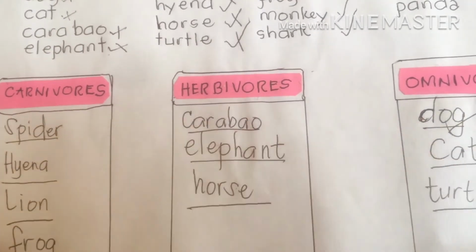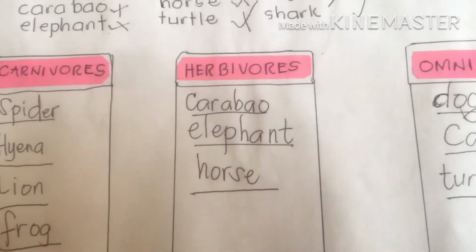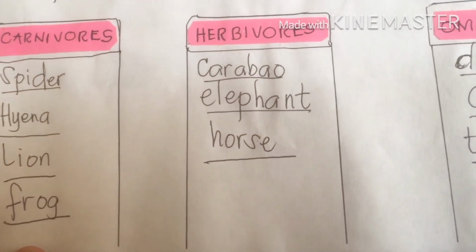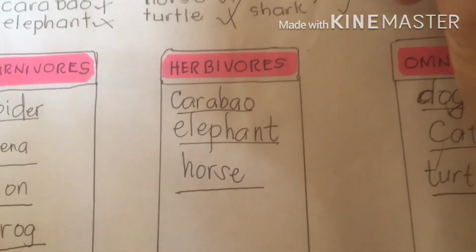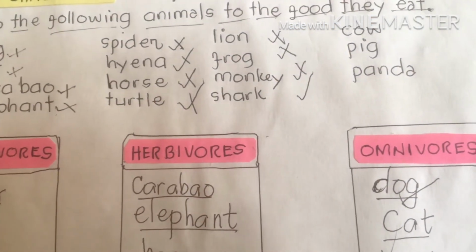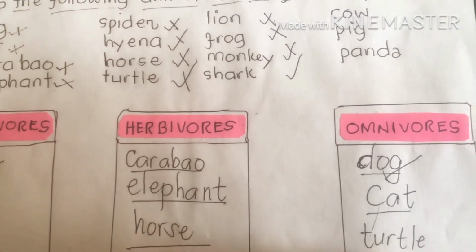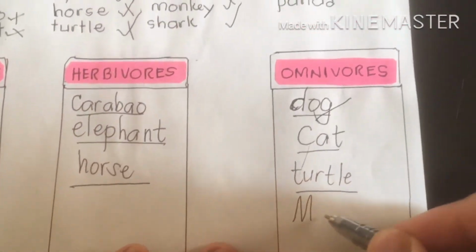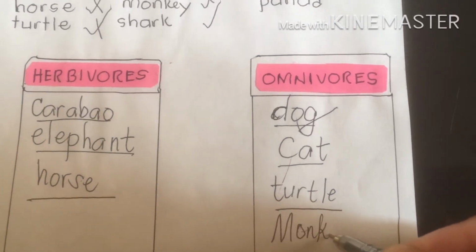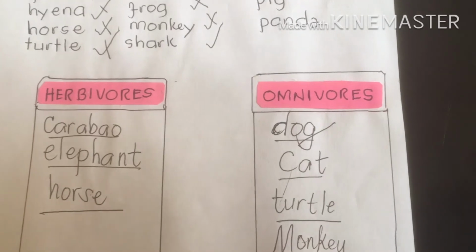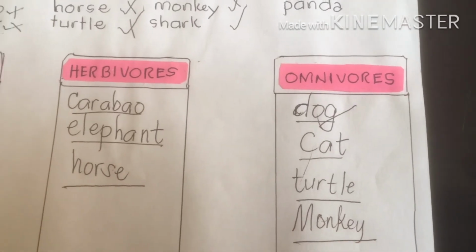Okay? They are meat eaters also. Next is monkey. Oh, the cute one. Little monkey. So we're going to write here, monkey. Okay? They are omnivores also.